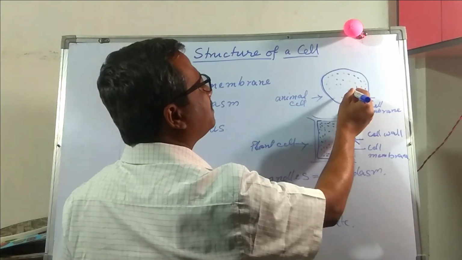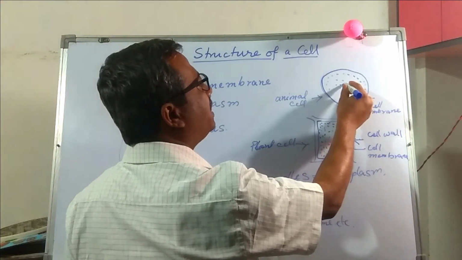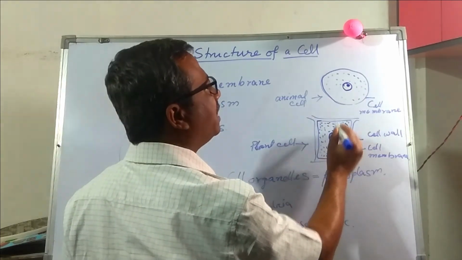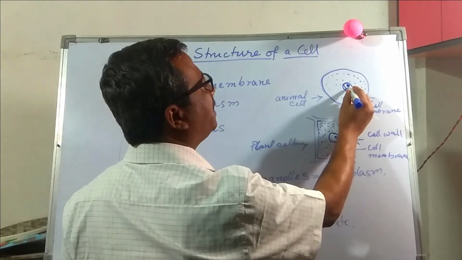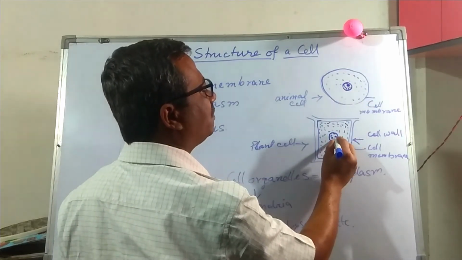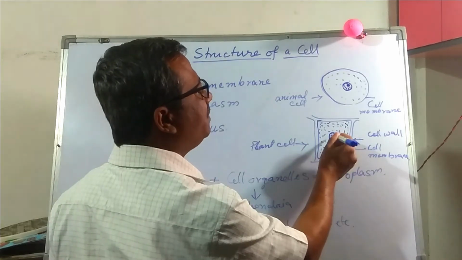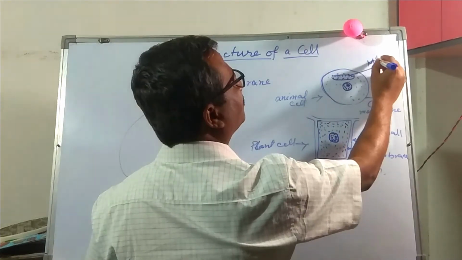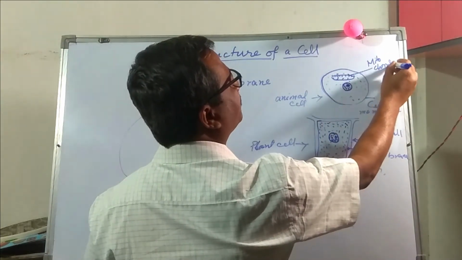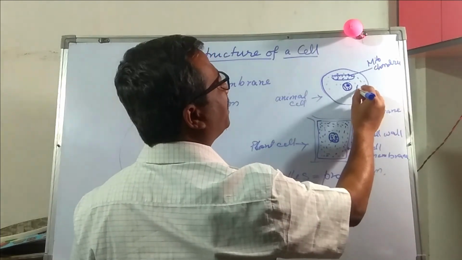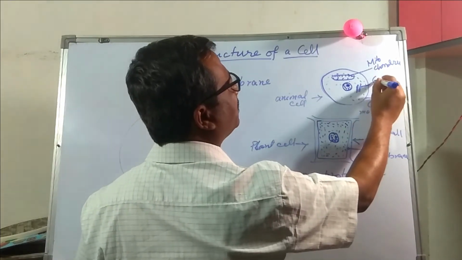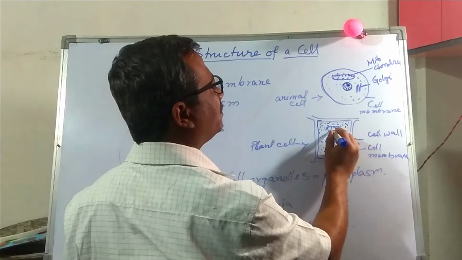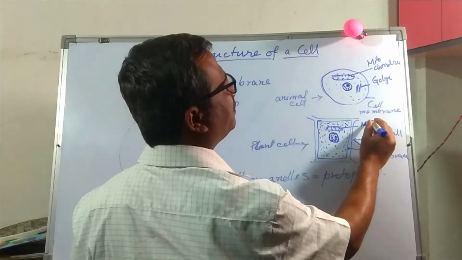Similarly, here is the nucleus, nucleolus, the DNA or the chromosome, a thread-like substance, cellular nuclear components. Inside the nucleus, nucleoplasm is present, and mitochondria, Golgi apparatus. This is Golgi. Similarly, in plants also, mitochondria.